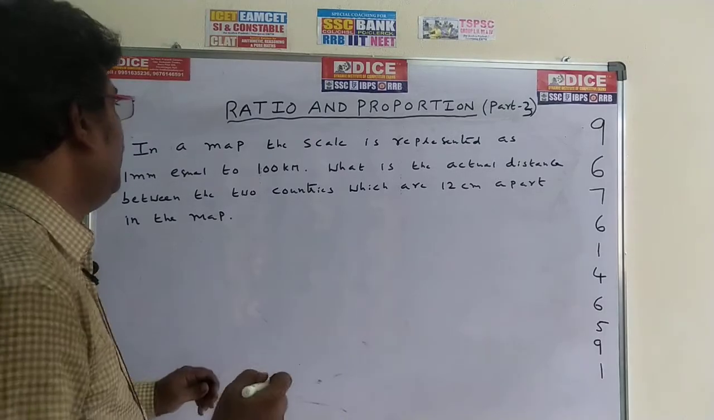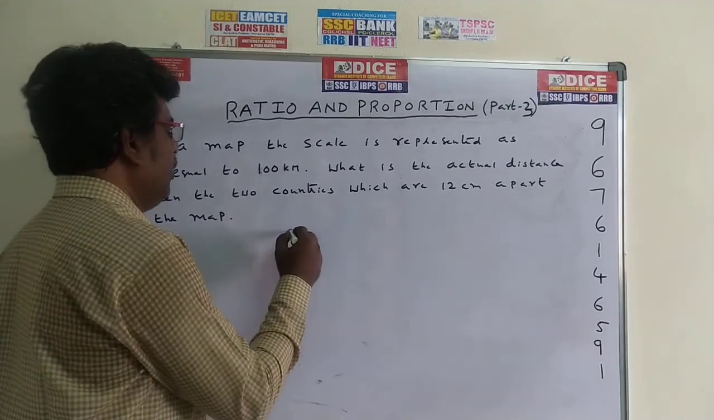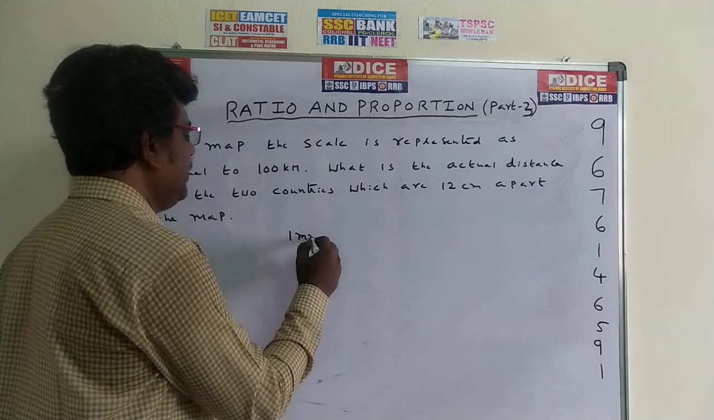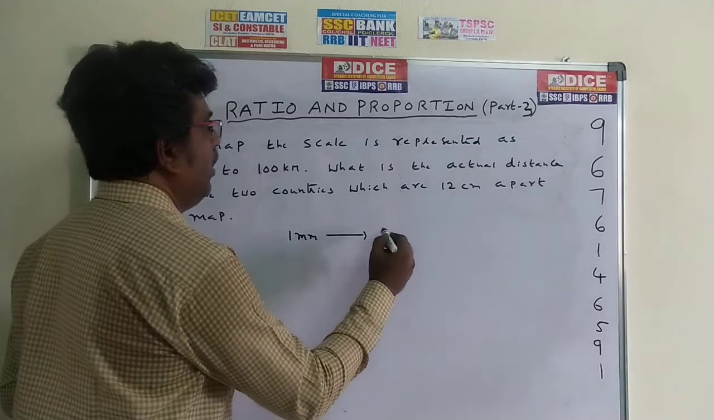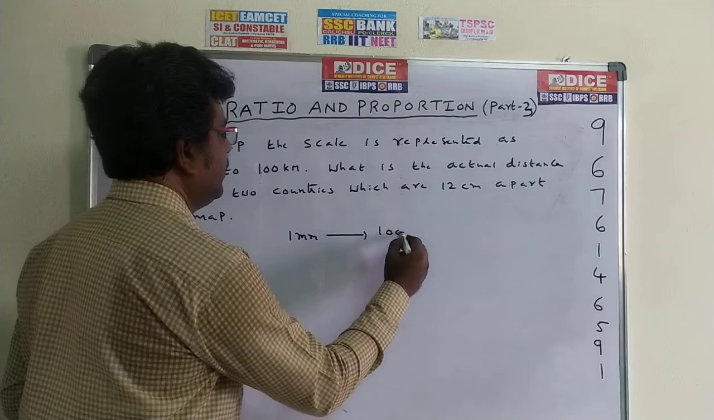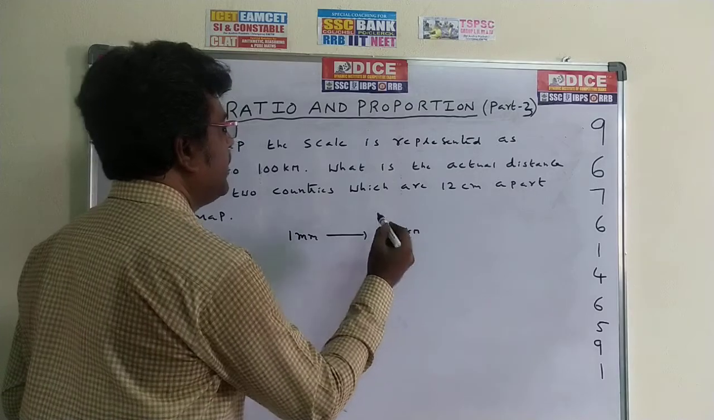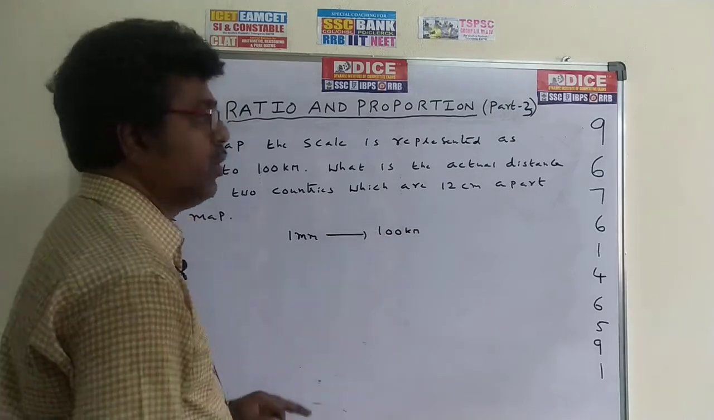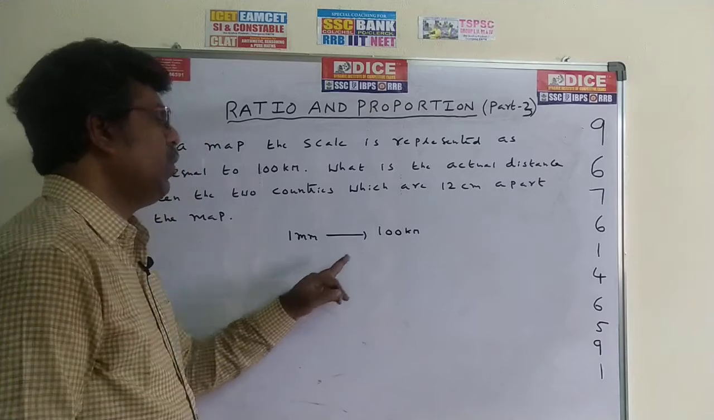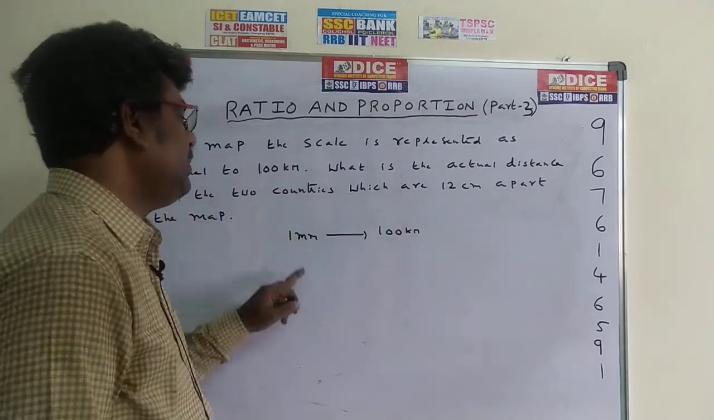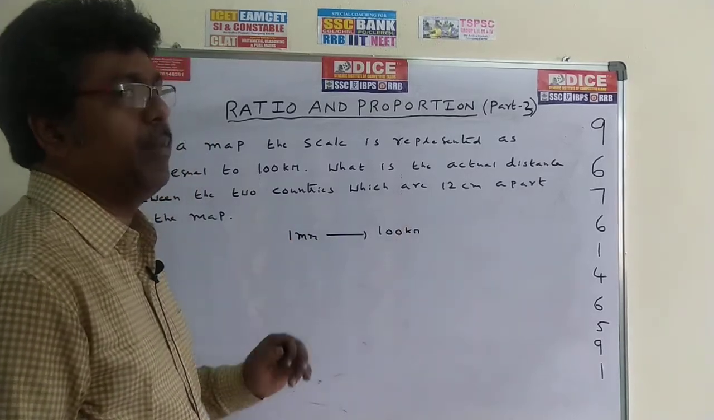He was telling 1 millimeter is equal to 100 kilometers, and he was telling 12 centimeters, how much? So when you are comparing 12 cm, don't compare them as they are. The units will be the same. Units will be the same, then only you have to compare.